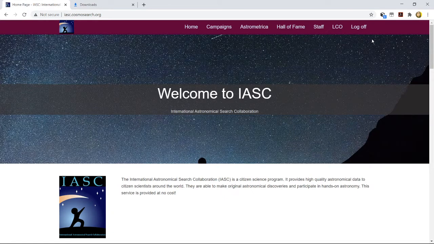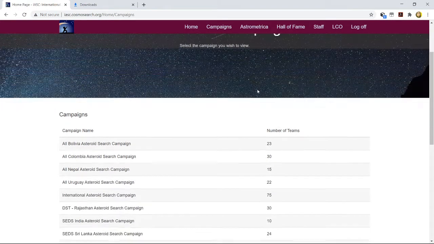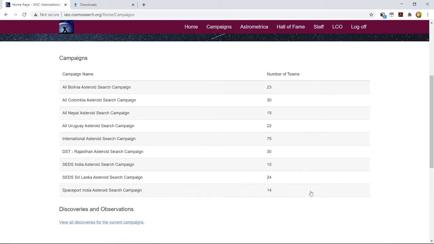Now, once you log in, you will again be redirected to the home tab. Don't worry, you just have to go to the campaigns part. As the login is going on, I am just waiting for it because the net is a touch slow. So I will just reconnect the entire network, and let me see. I am just going to the campaigns tab, and yes, it's showing signs of connectivity. Yes, it has connected. So there you can see the different campaigns with the number of teams listed.